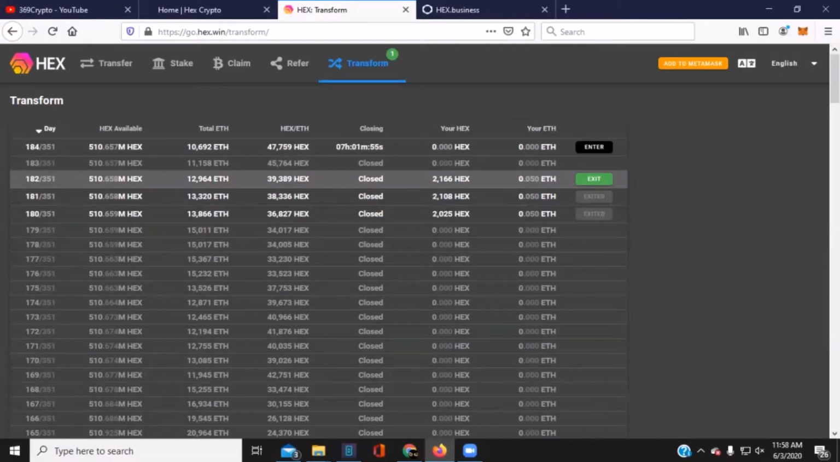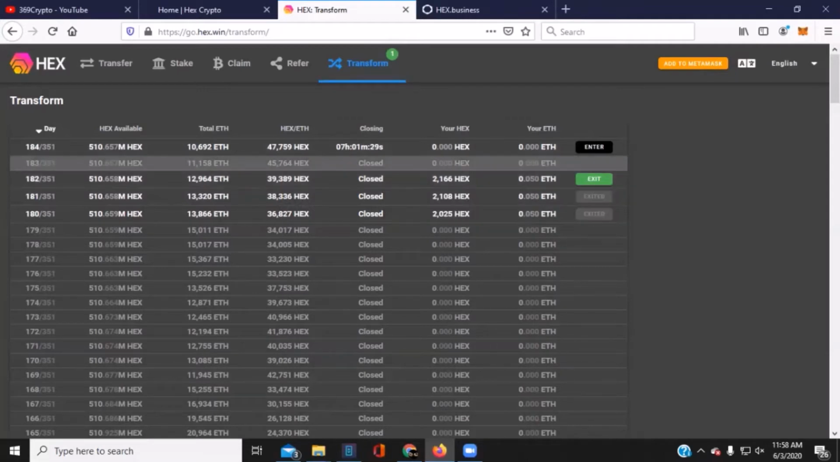So 2 days ago. I didn't do a video yesterday. Didn't have any Ethereum, so I couldn't really do anything. You know, no gas, can't go anywhere. So 12,964 Ethereum in the adoption amplifier for the day that we entered, yielding 39,389 HEX per Ethereum for that day. Our portion of that was 2,166 HEX, based on the math.